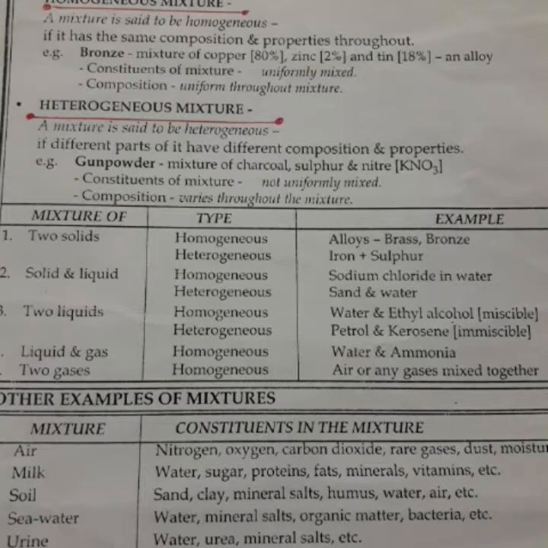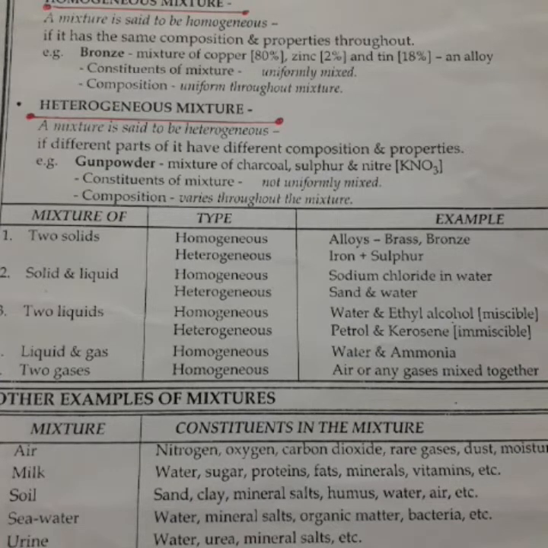Okay, now what are the characteristics of a mixture? A mixture may be homogeneous or heterogeneous. A pure substance is essentially homogeneous. It means elements and compounds both are homogeneous in nature. But a mixture may be homogeneous or heterogeneous. The components of a homogeneous mixture are mixed uniformly and hence its composition is uniform throughout the mixture.